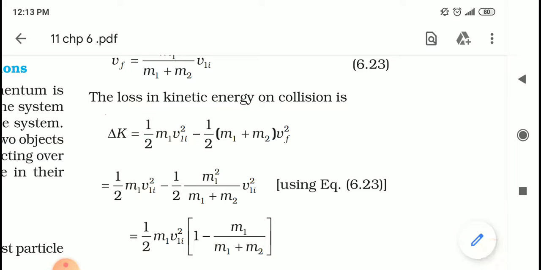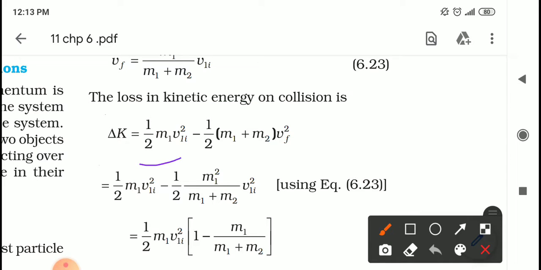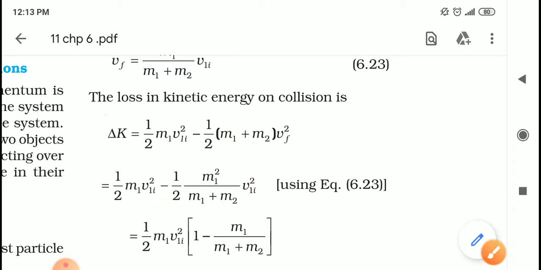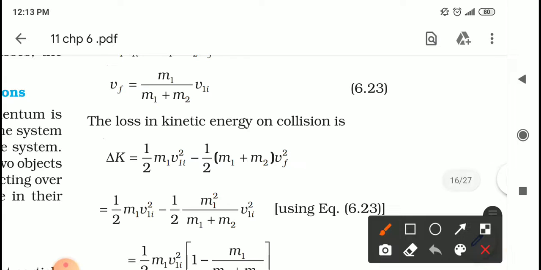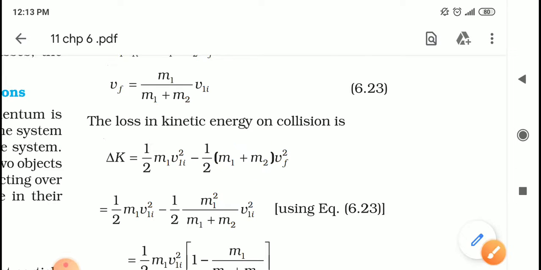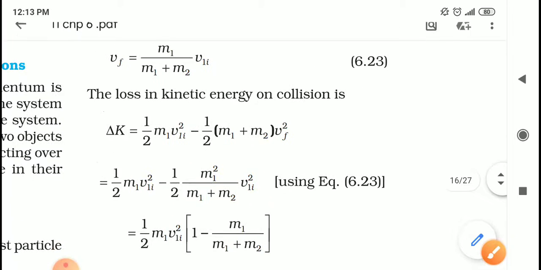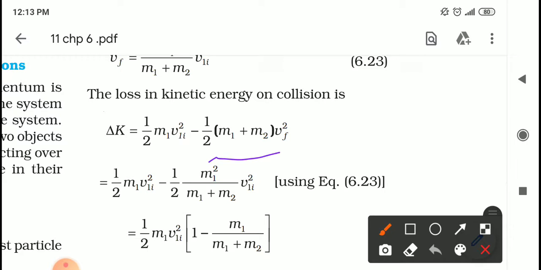So half m1 v1i square represents initial kinetic energy. Because the final speed is vf and total mass is m1 plus m2, half times (m1 plus m2) times square of the final speed represents final kinetic energy.